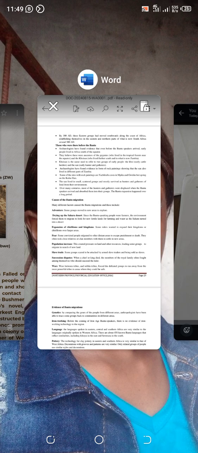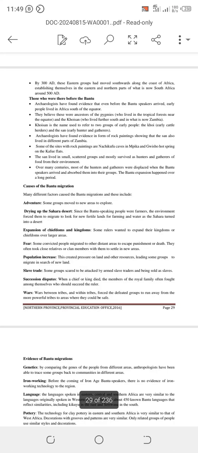Okay, so causes of Bantu migration, that is what they are asking us. Point number 1, adventure. They are just people who want to explore the world, look for more areas, wonderful places. So adventure is one of the points, to look for new and exciting places.